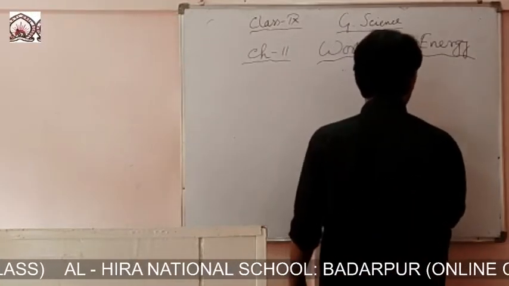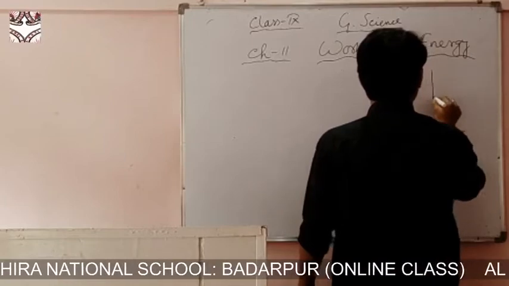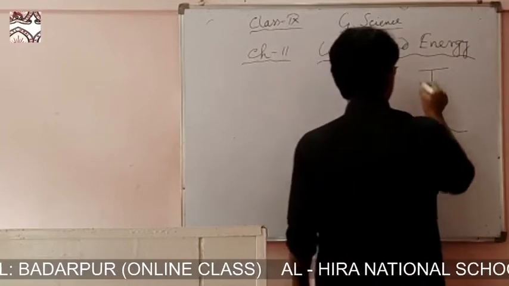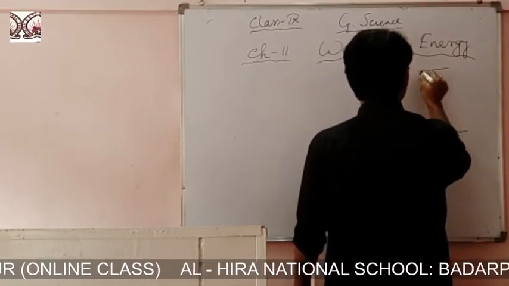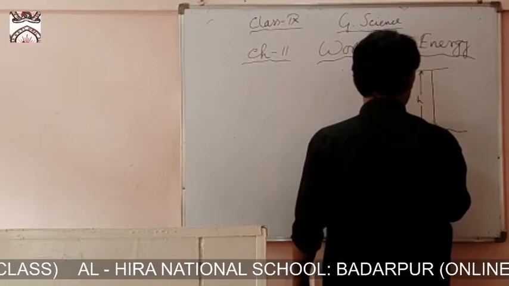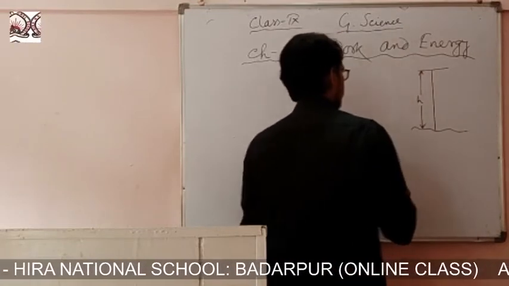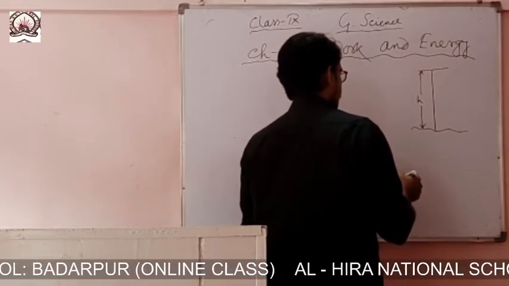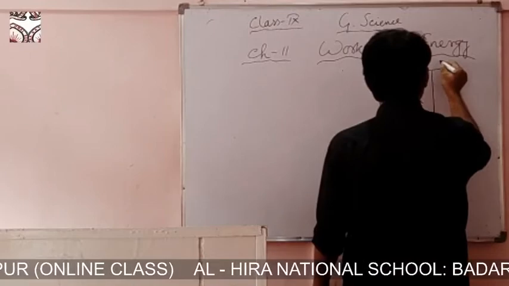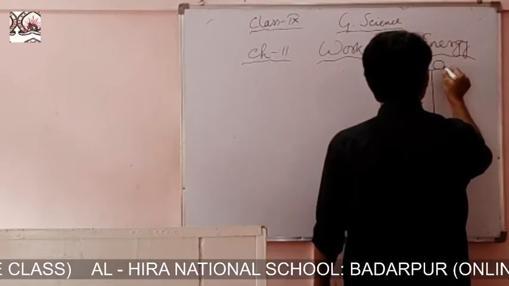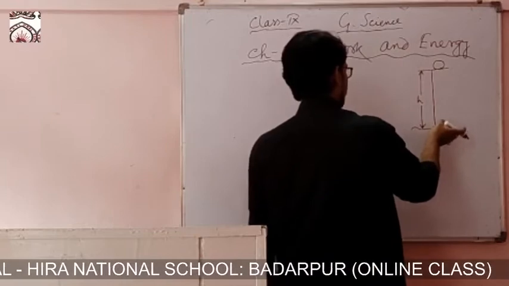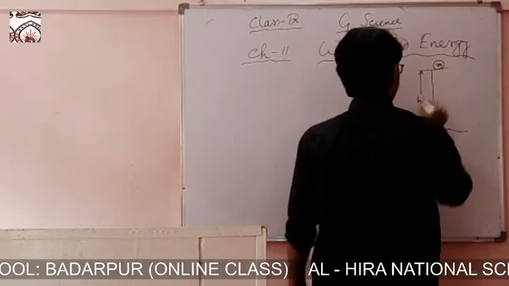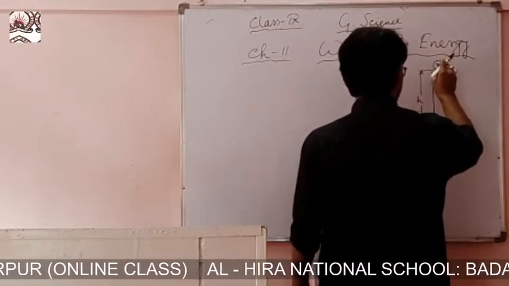Suppose this is the ground, and h is the vertical distance, the height from the ground to the top, and there is one object having mass m, taken from the ground to this height h, and from that height the object is now falling down.